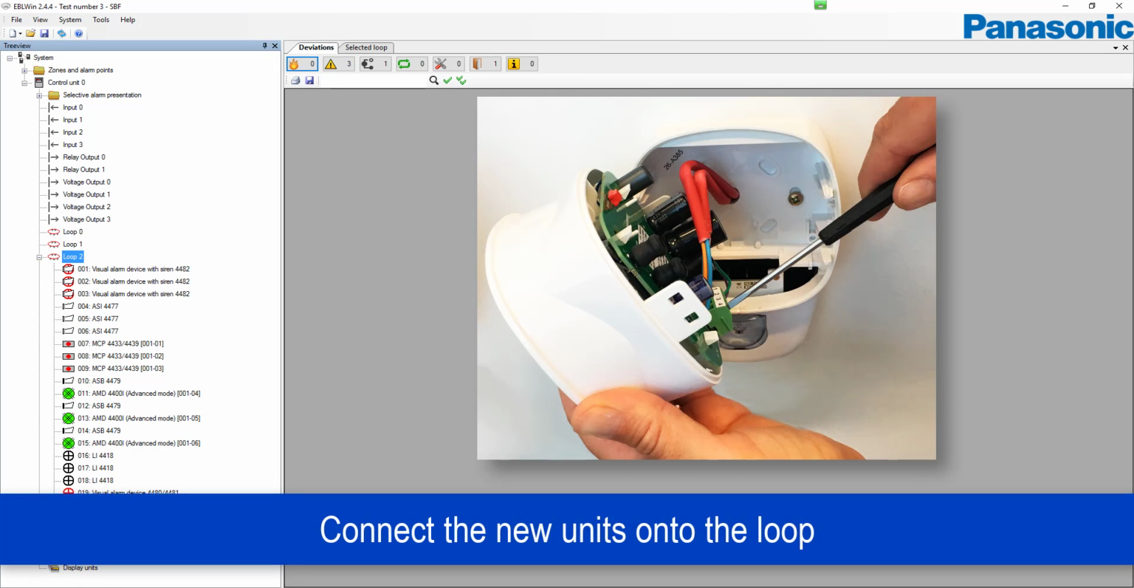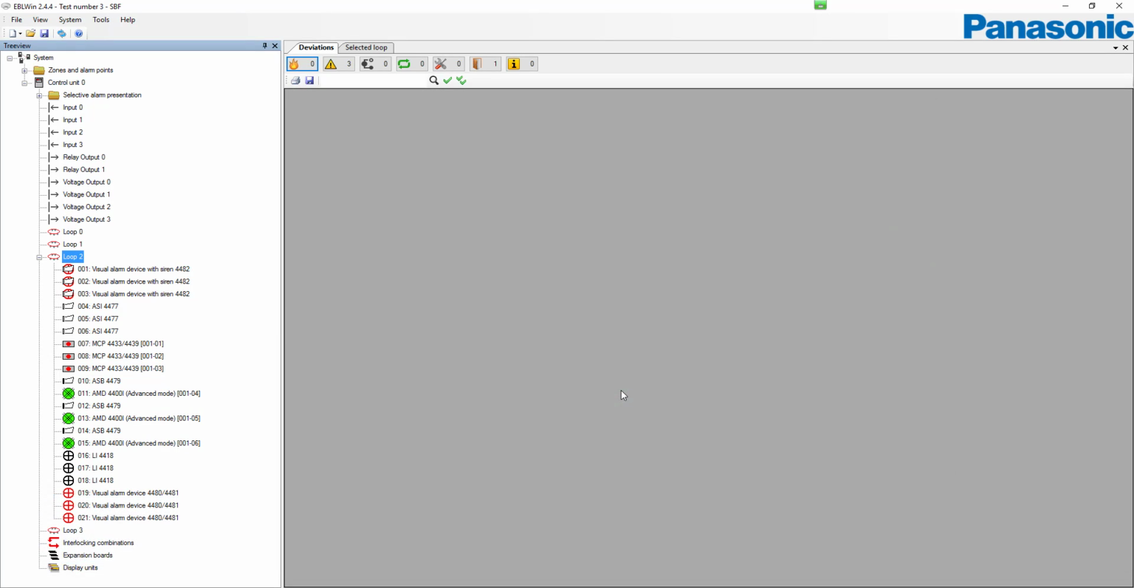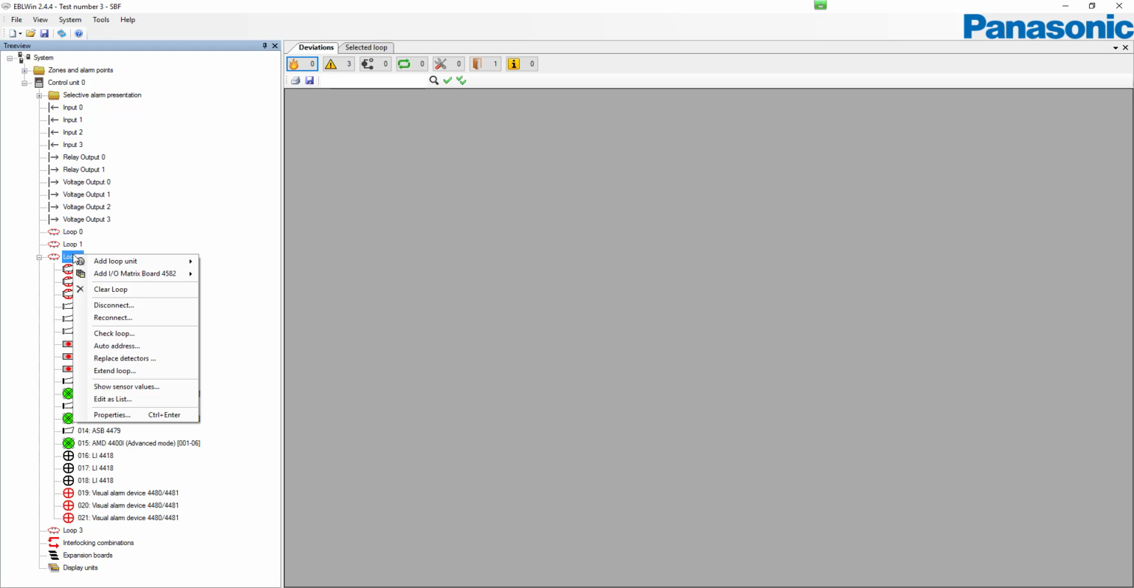Connect the new units onto the loop. Do not reconnect the loop now, it will be automatically reconnected when the control unit is restarted later on.